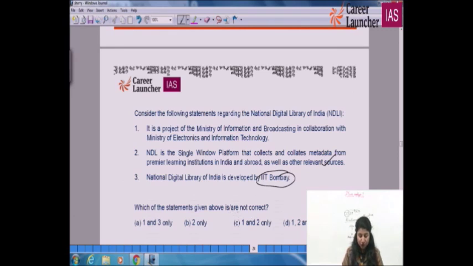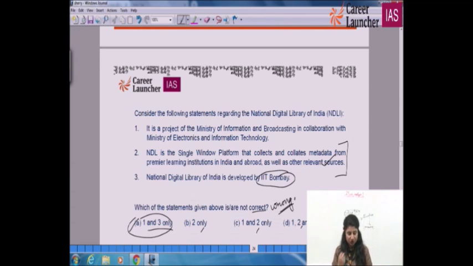We have to choose which of the statements given above are not correct. That means they are wrong. Option is E for apple, 1 and 3, they are the wrong ones because the second statement is 100% correct. So when the second is correct, it is A for apple, the option which has been left out.